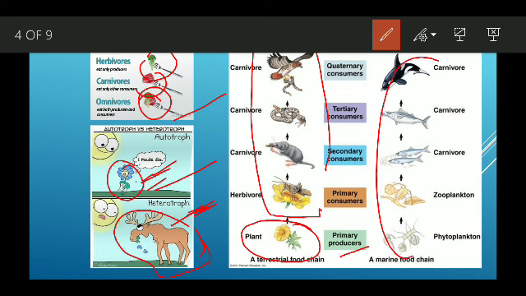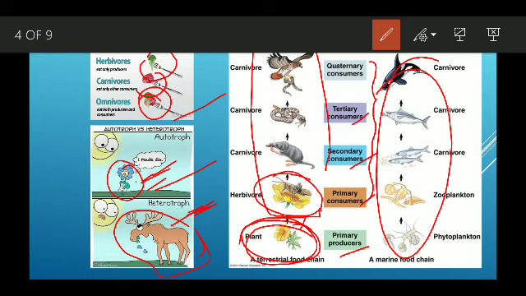Okay. And we'll study in higher classes these classes of consumers also. They are categorized like primary consumer, secondary, tertiary, quaternary. Okay. But these are the producers or the autotrophs. The first animal which eats or feeds on this producer will be called a herbivore. You have to keep in mind this thing.